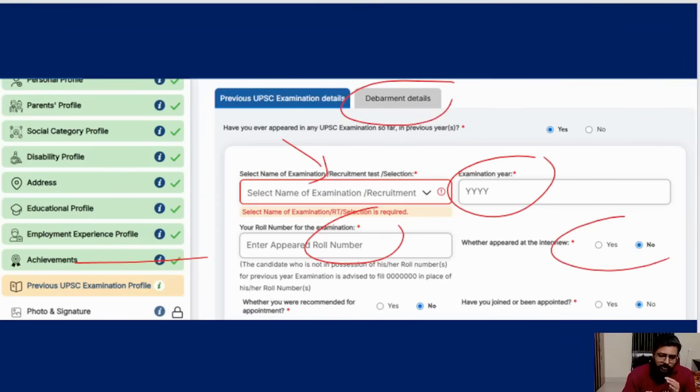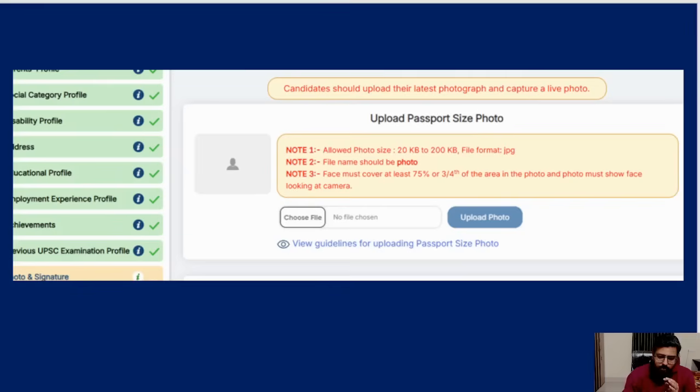I'm not explaining these too much because they're self-explanatory. Okay, there's no confusion there. Next is the most important thing, the photograph. I told you there are three things. One is the latest photograph you have to upload, of 20 KB to 200 KB. The name of the file should be photo-small.jpg, and your face should cover three-fourths of it.